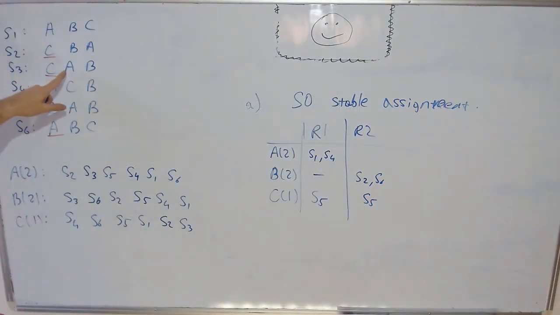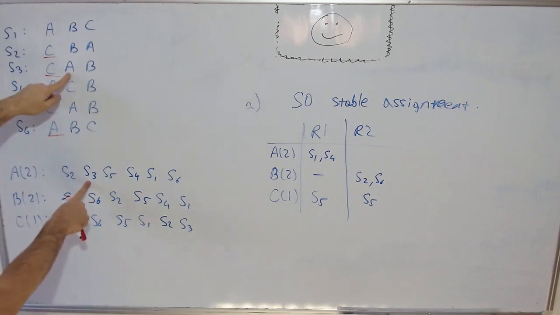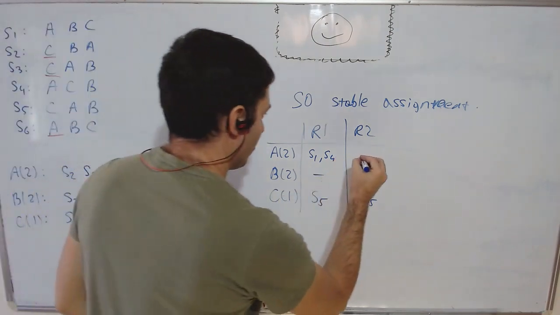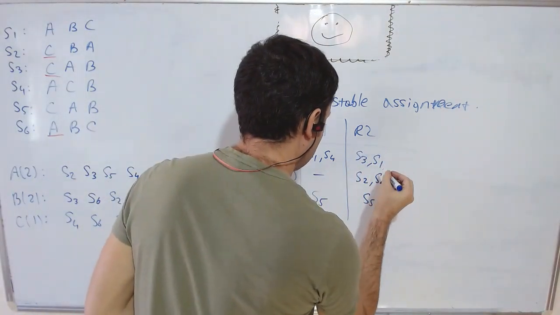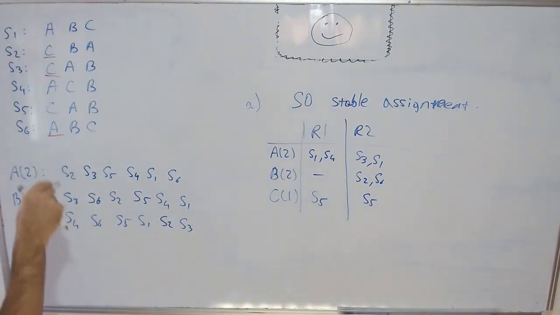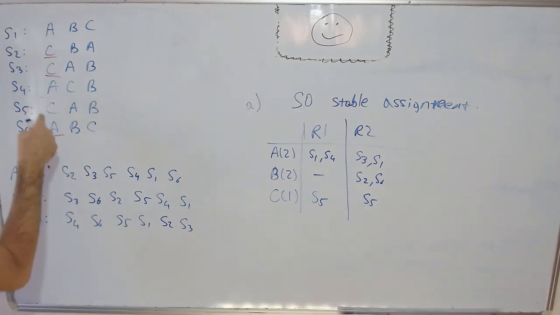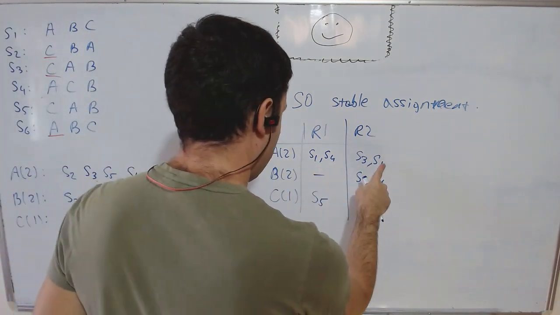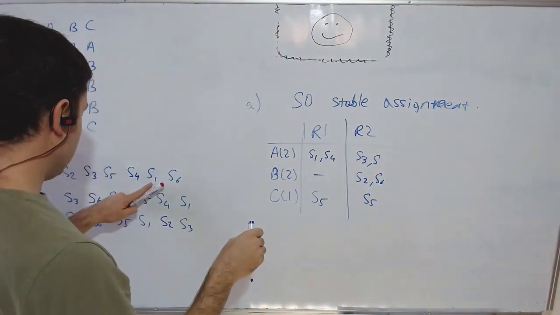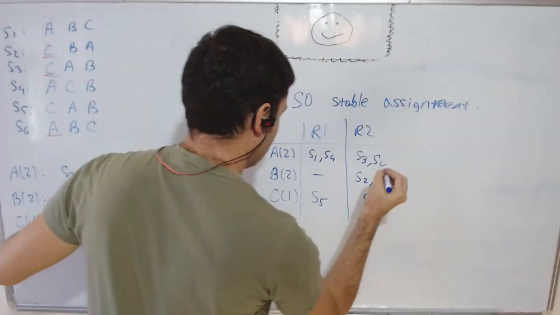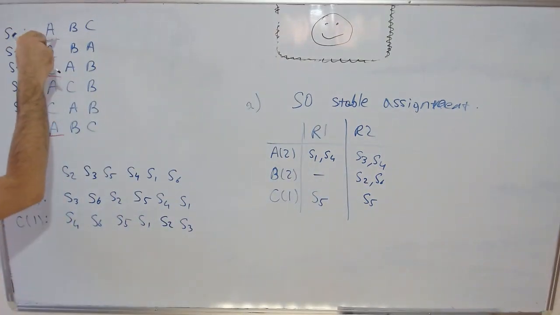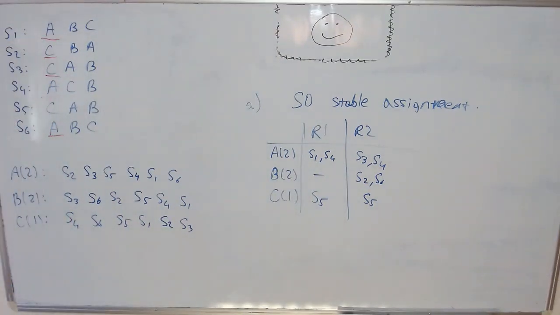Now for school A, we have S3 proposing to A. And notice S3 is pretty high, therefore he will bump one of those guys, and it will be S1. So S1 is bumped, and he burned his first option, A.